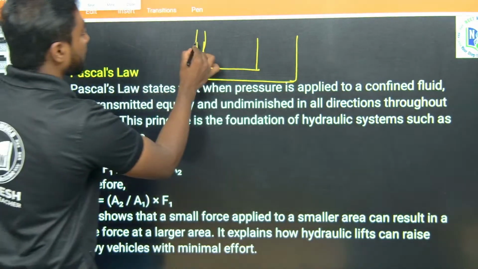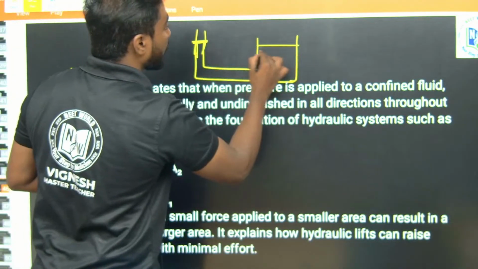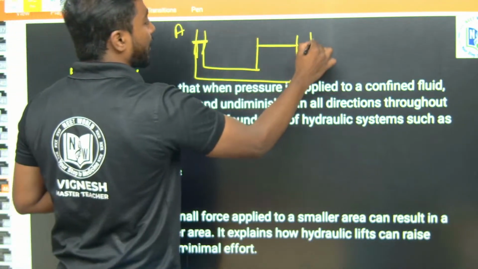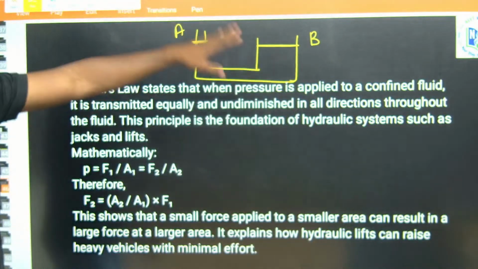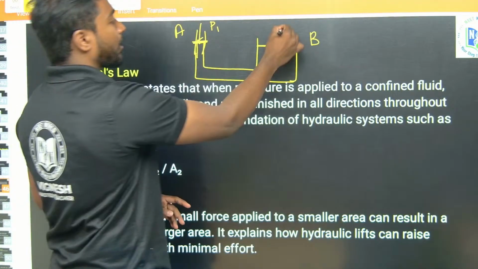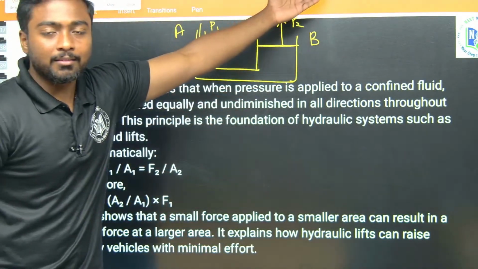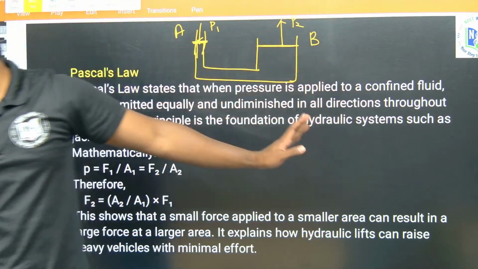Suppose this is one end, A, and this is another end, B. If I apply some pressure P1 here, the equal amount of pressure should be given on the side of B.